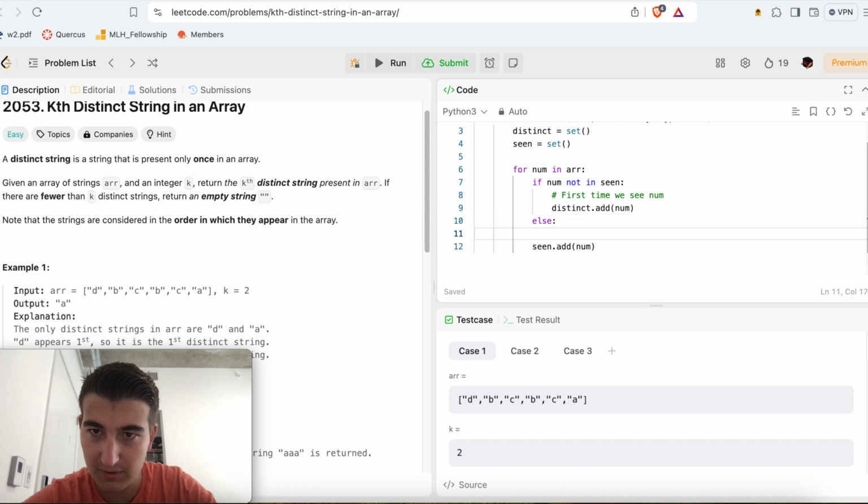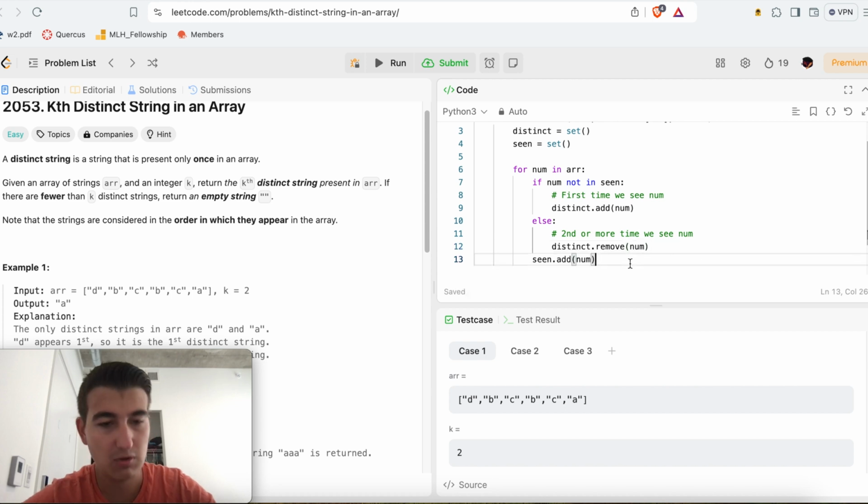Otherwise, second or more time we see num, we're going to say distinct.remove num.